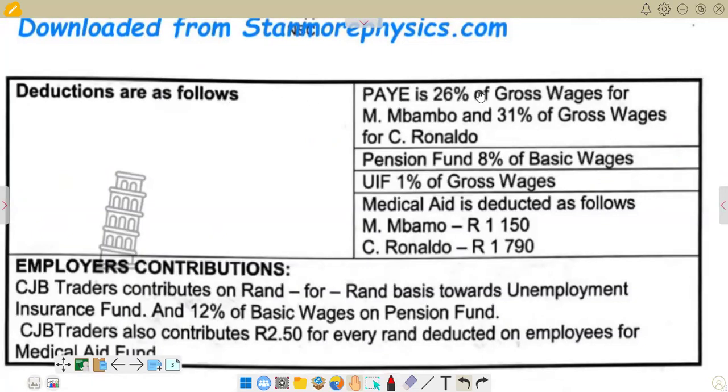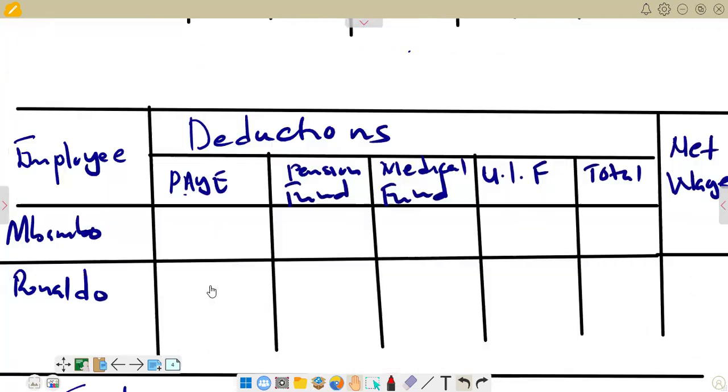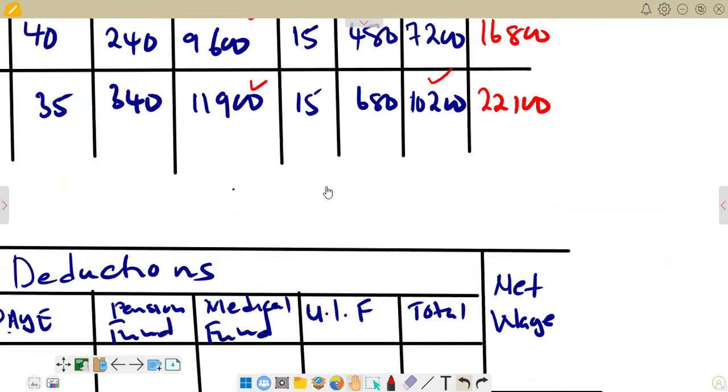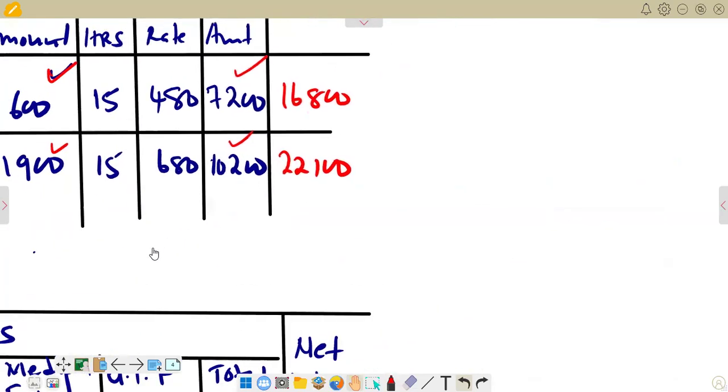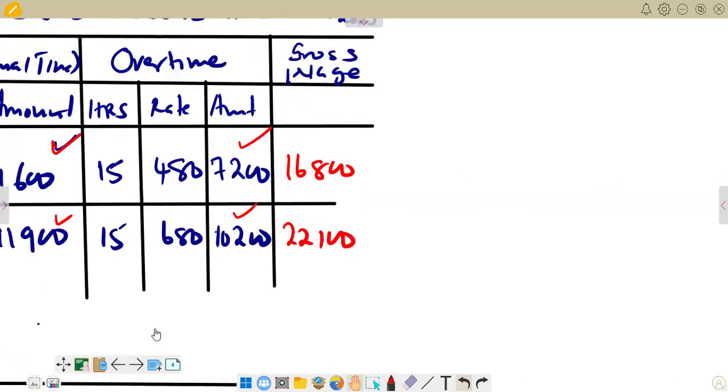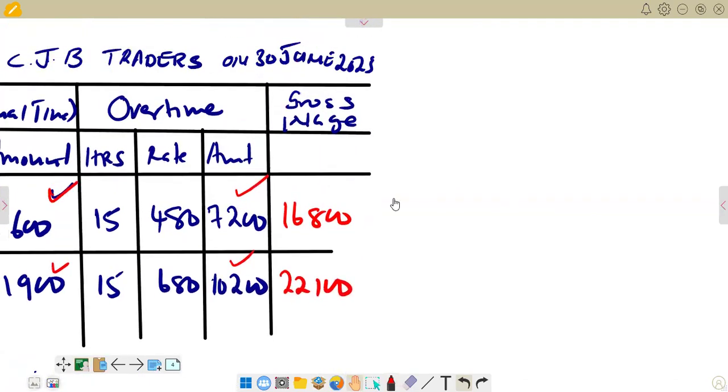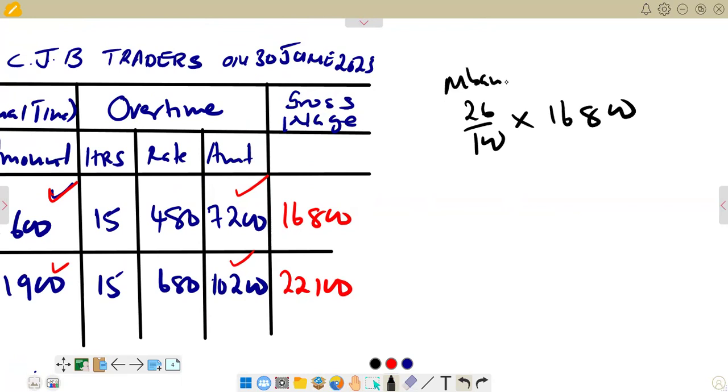Pay as you earn is 26% of gross wage. So basically, we are saying 26% of gross wage. Remember, we've got the gross wage that we have there. I would say that this is the amount that we are having of gross wage. Here we have got Mbambo, 16,800, then we have got Ronaldo, 22,100. Then we are told that it's 26%. So what are we going to do? We are going to say 26 over 100, then you multiply by 16,800. This is for Mbambo.